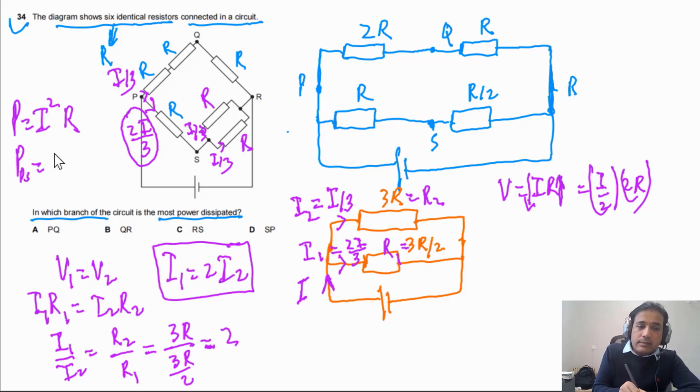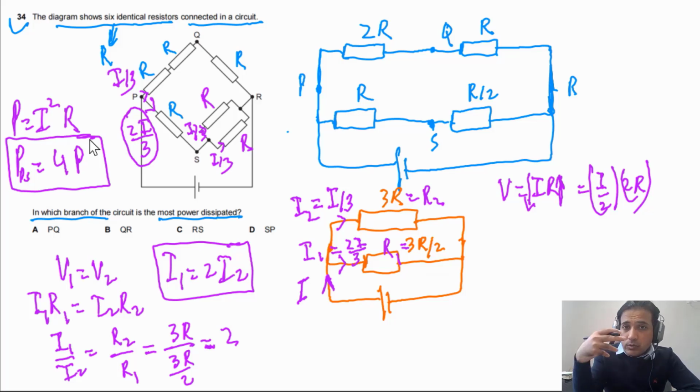So this is how you can answer this question. A little bit long one. I tried to explain in detail so you can understand how to approach this type of problem next time. So the answer for this question should be S, P. SP means this resistor. So the current passing through this resistor is 2 times and the power dissipated in this resistor will be 4.